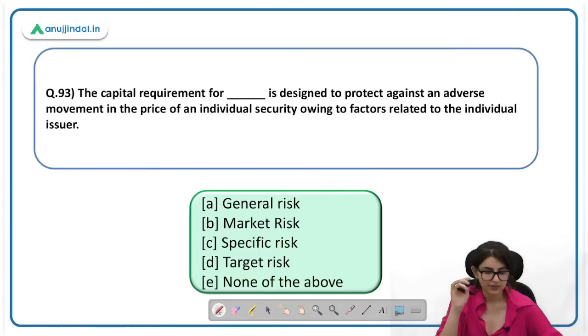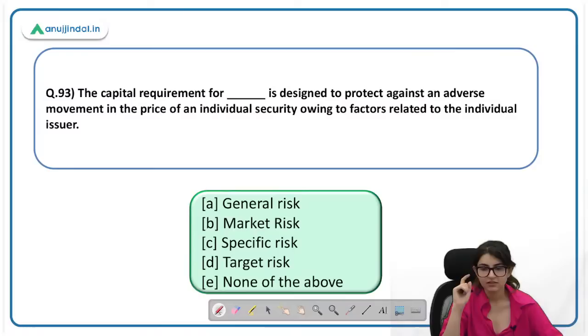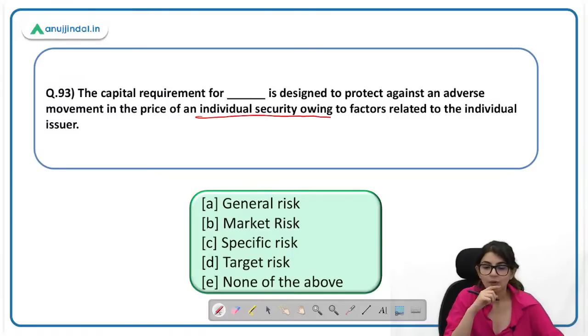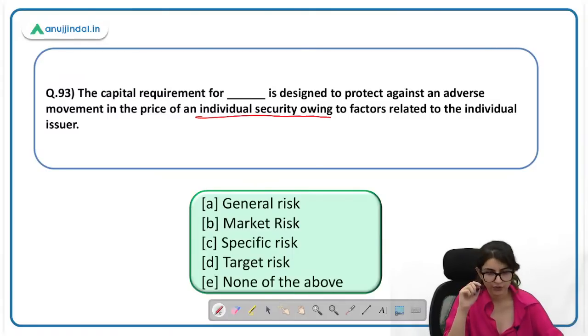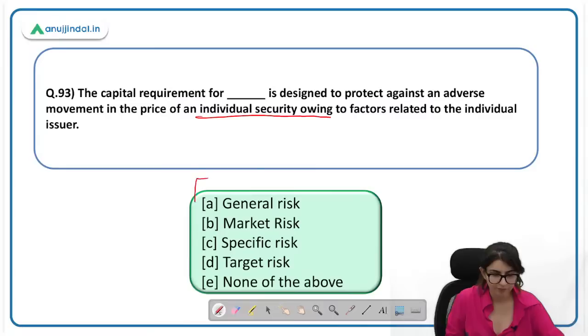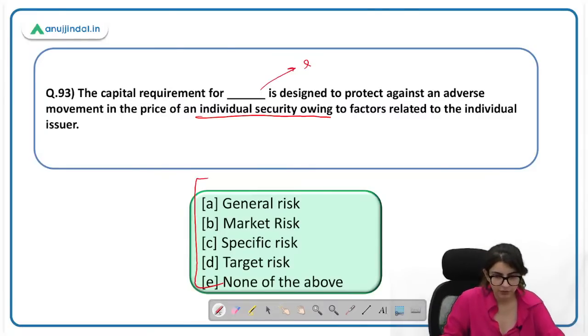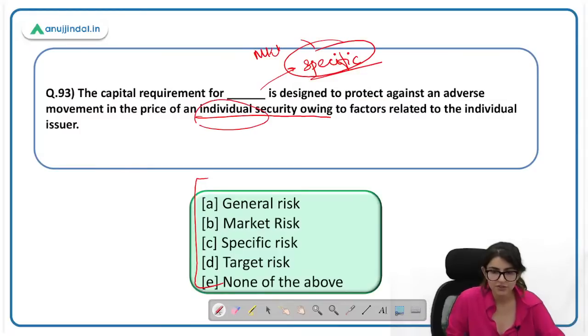Capital requirement. Question number 93 पे आ जाते हैं हम सब. Capital requirement for dash is designed to protect against an adverse movement in the price of an individual security. Focus देना, यहाँ individual security की बात हो रही है. Owing to factors related to individual issuer. कौन सा type of risk है? Capital requirement for which type of risk is talked about? Specific risk की यहाँ बात हो रही है. And under market risk. Market risk के अंदर specific risk. यहाँ individual security की बात हो रही है.